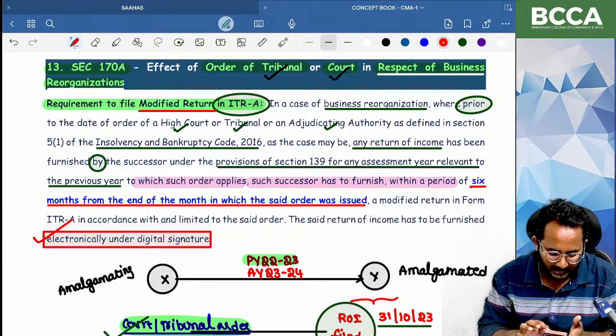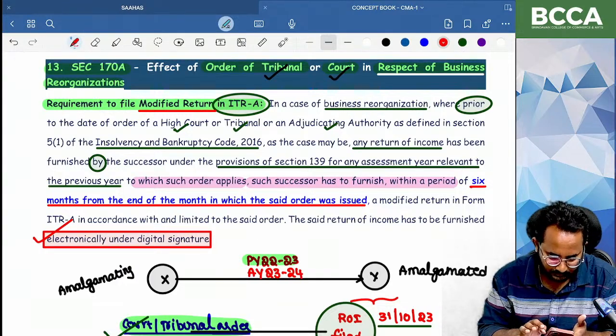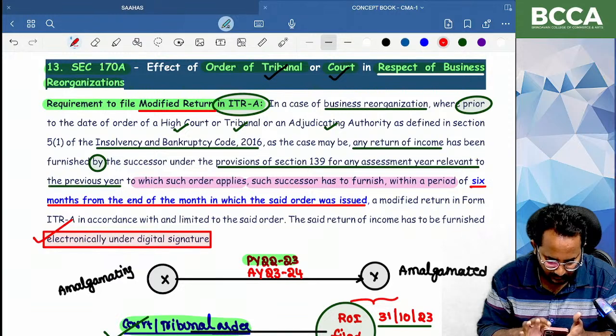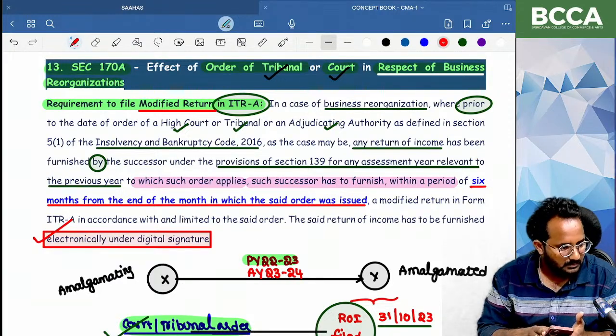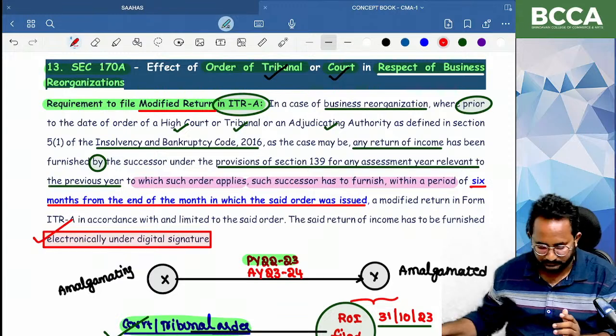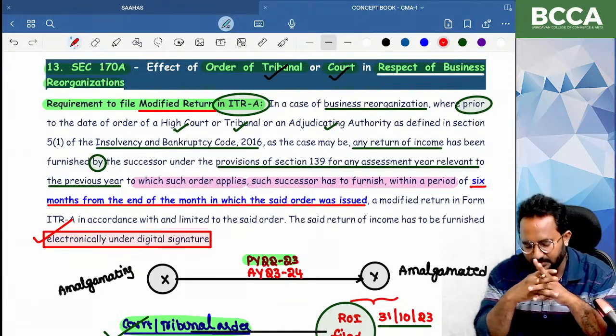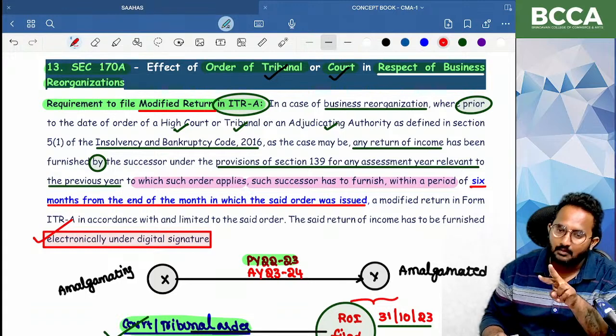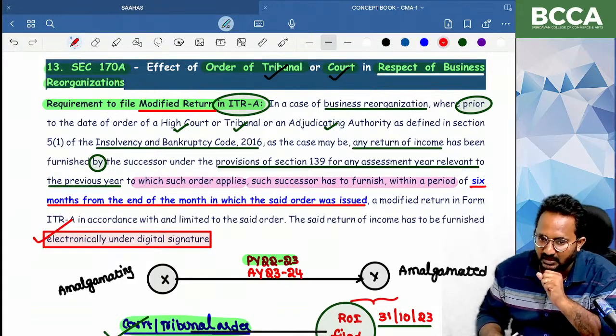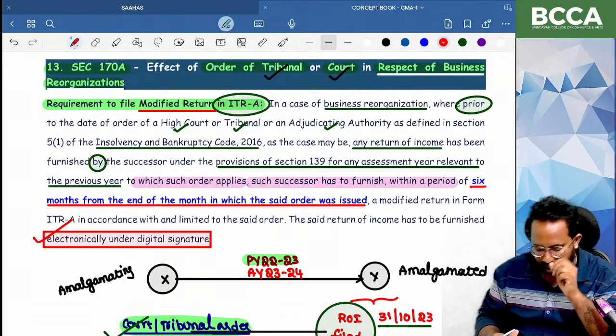All of you, please give me clarity. This might be an important concept for the upcoming examination. Updated return is different. Modified return in case of business reorganizations is a different one.